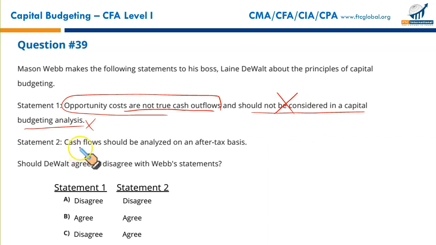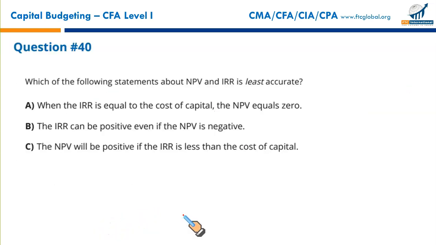Statement 2: cash flows should be analyzed on an after-tax basis. That's a correct statement. So statement 1 I would disagree with, and statement 2 is fine. That makes C the correct option.